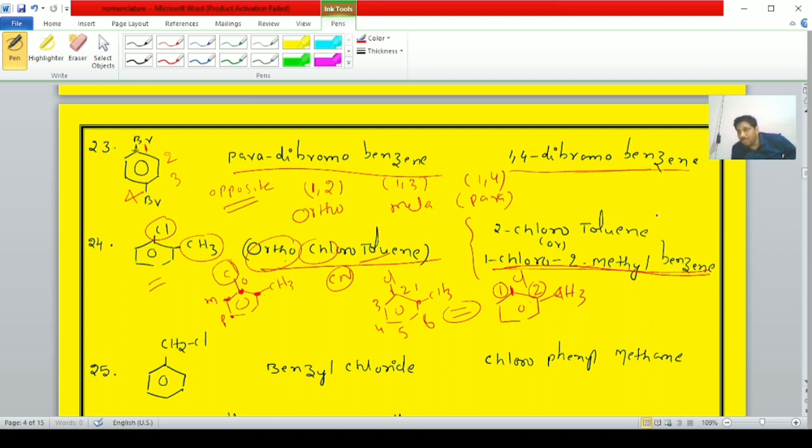There are two IUPAC names, students. One is 2-chlorotoluene. Another one is 1-chloro-2-methylbenzene. If we consider toluene as the base compound, it is 2-chlorotoluene. If you consider benzene as the base compound, the IUPAC name is 1-chloro-2-methylbenzene.